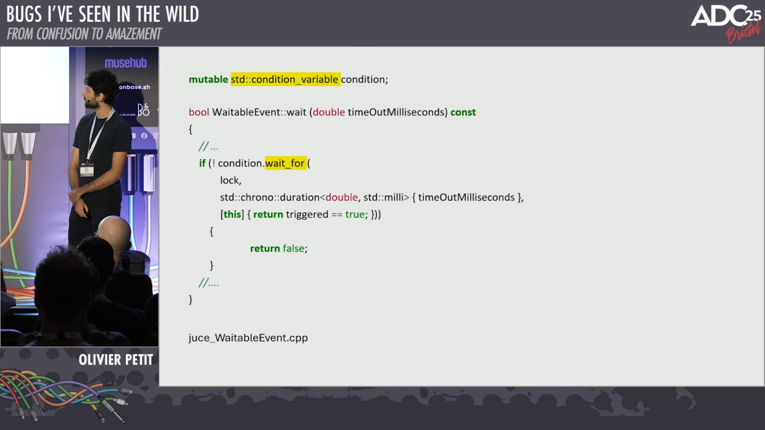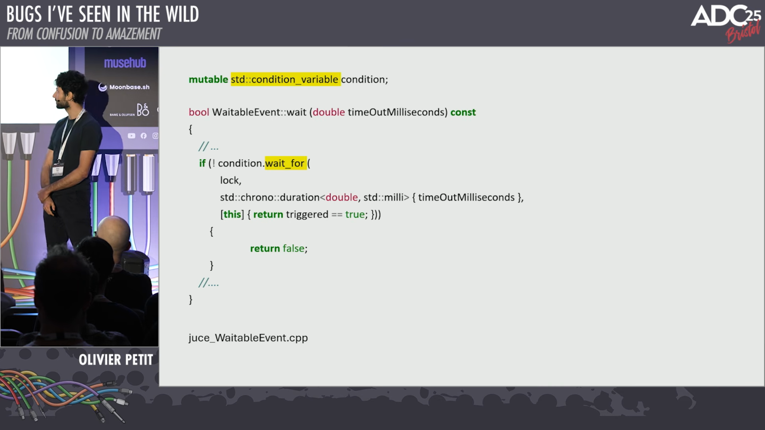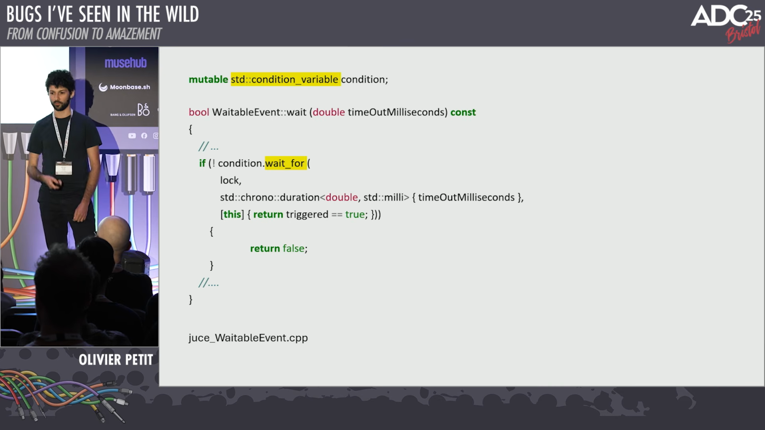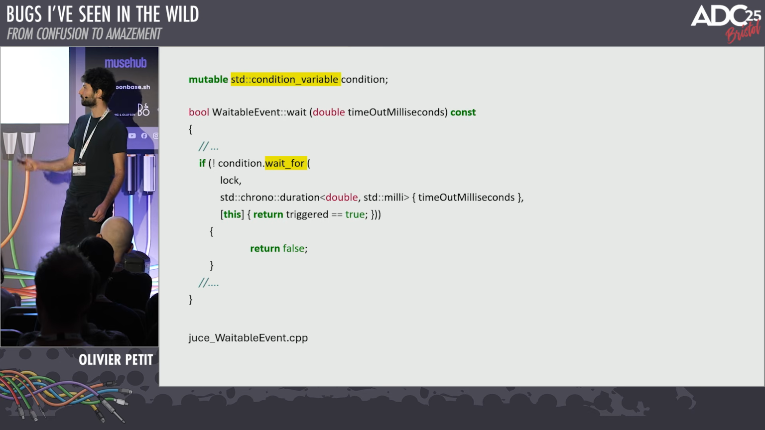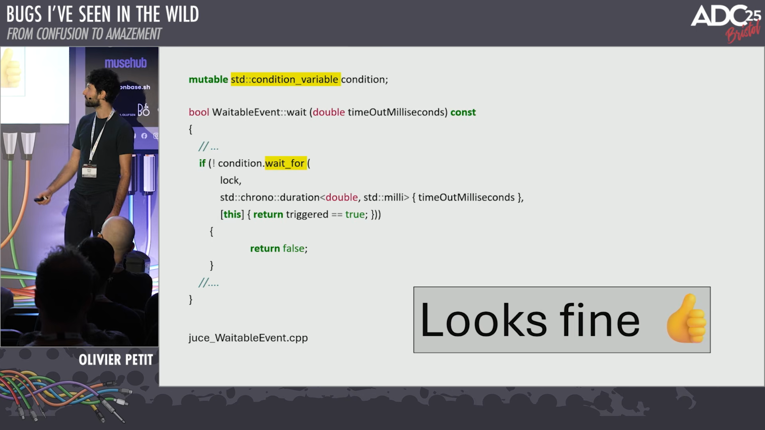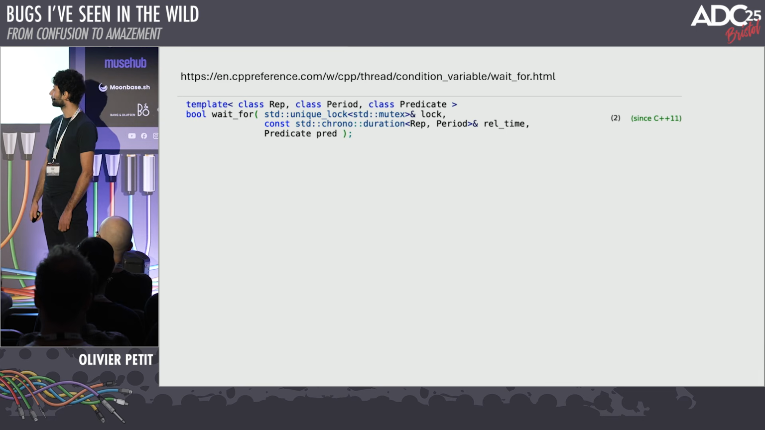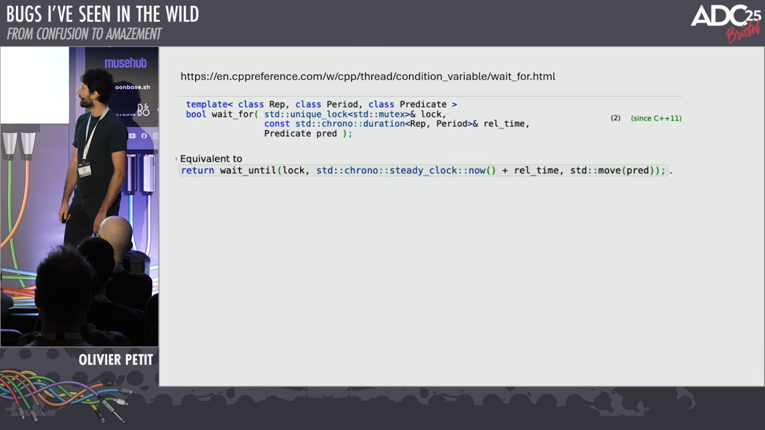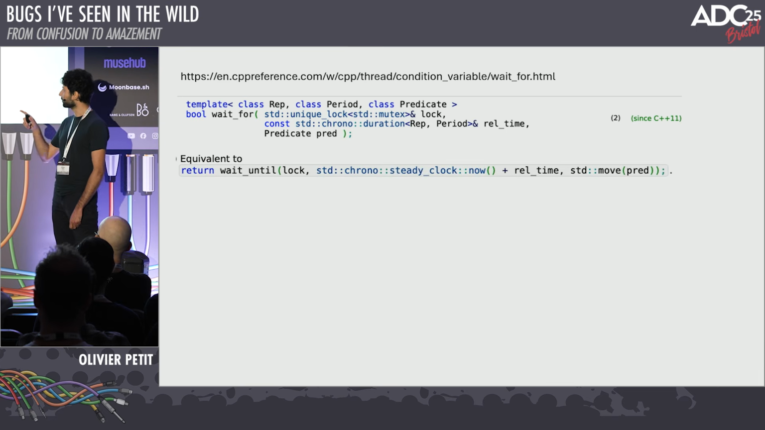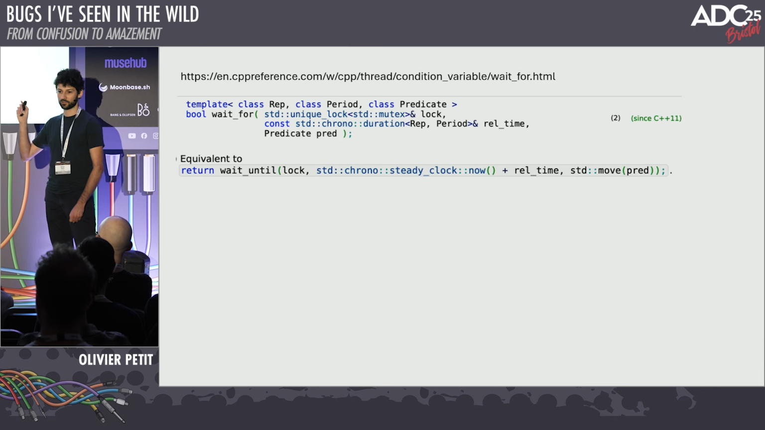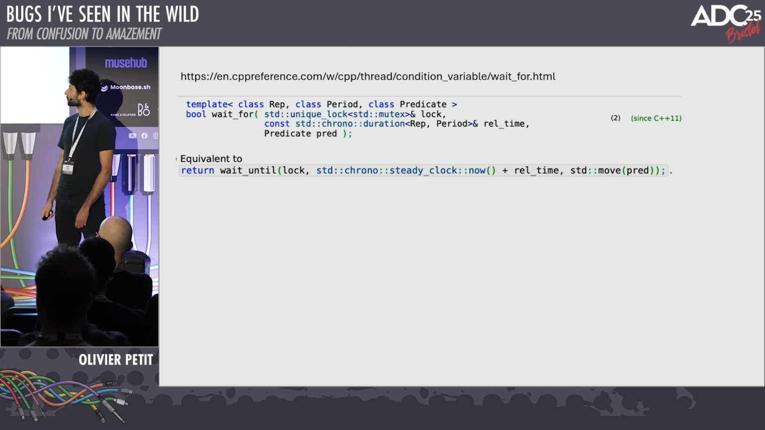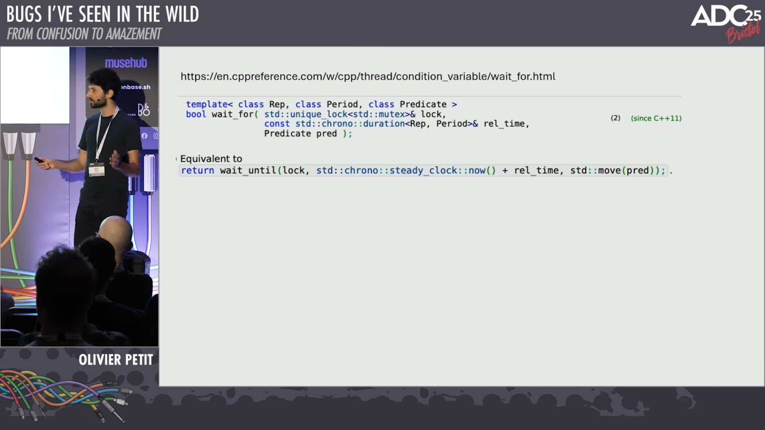And so you start looking at how this wait is implemented, and it uses this std condition variable wait for, seems to be doing nothing strange. So you look at the documentation, and you're like, okay, wait for, it takes a duration. Yeah, makes sense. And it says, okay, it's equivalent to calling wait until now plus the duration, right? And crucially here, it uses the steady clock. So like, okay, that's fine.